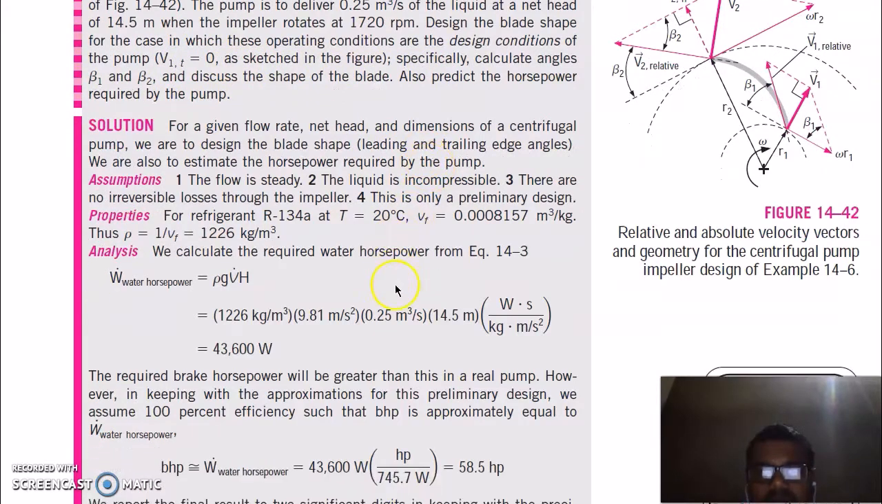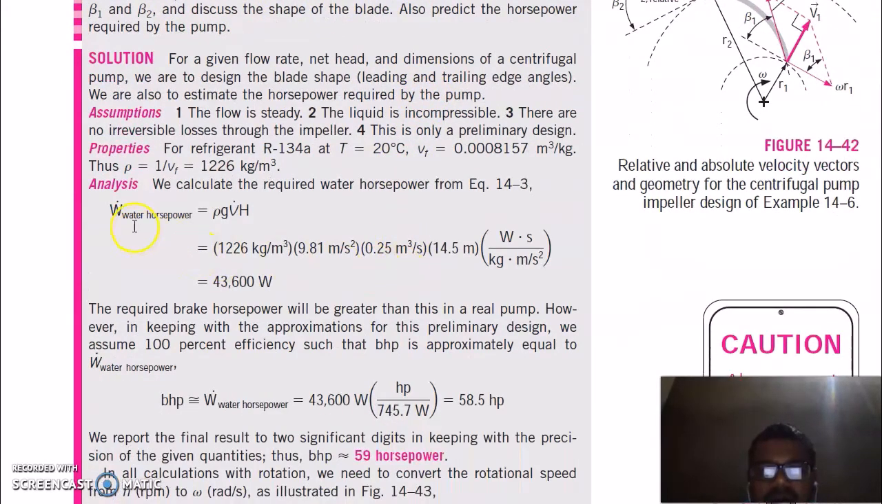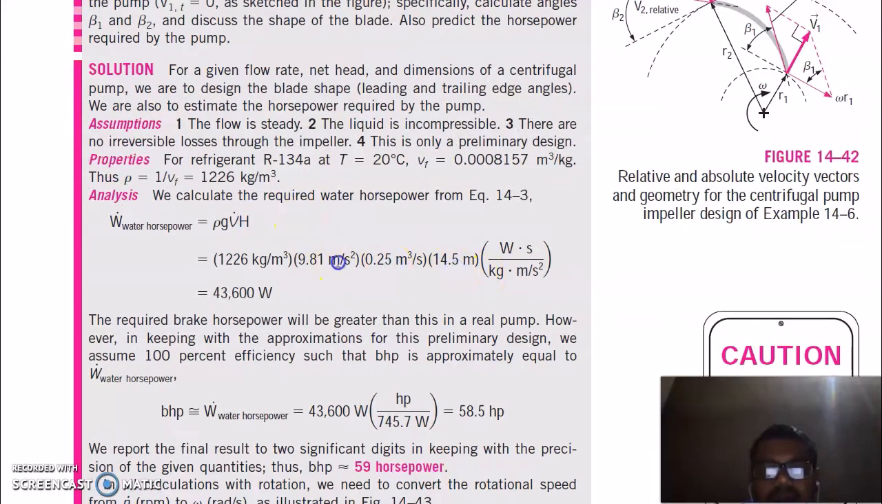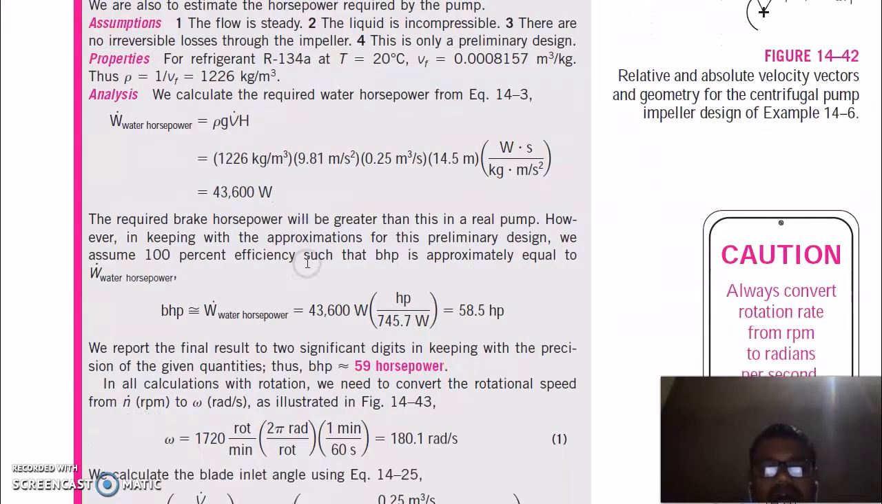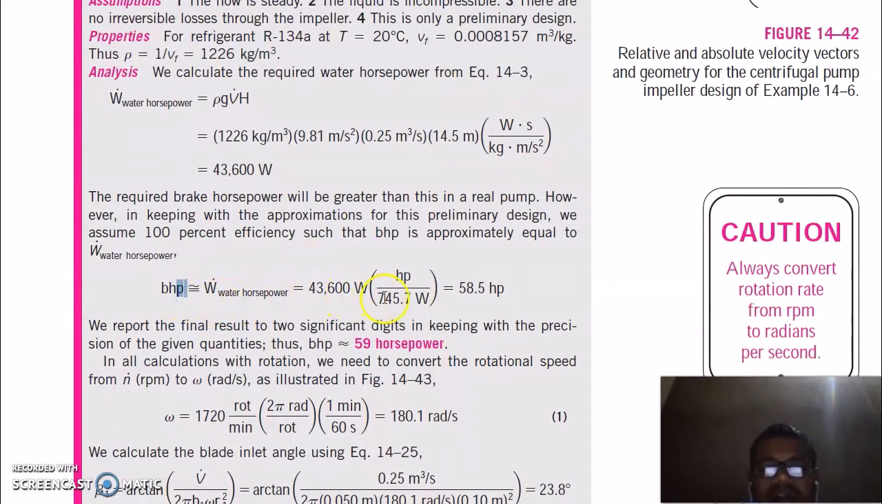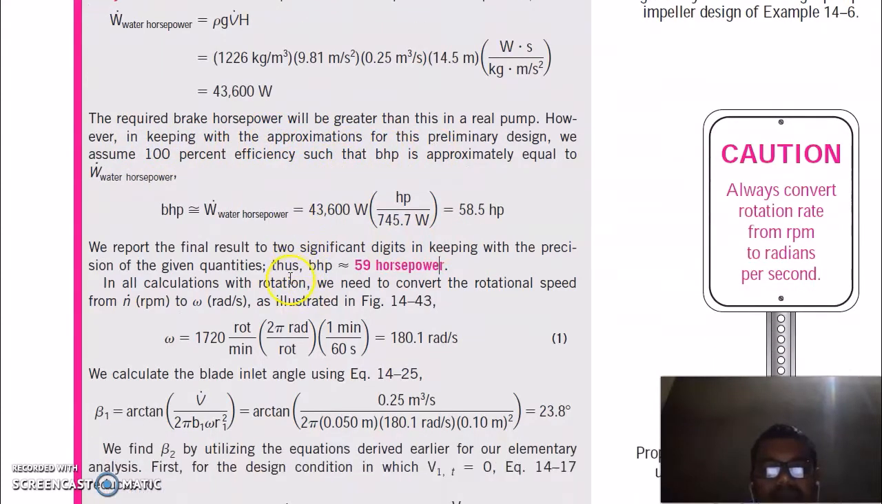Also predict the horsepower required by the pump. So we will first calculate the power required to run the pump, that is density times gravity times volume flow rate times head raised. We had all these parameters given in this question. This is the power required to run your pump. Now in terms of brake horsepower, if you divide by 746 watts, you will get this 59 horsepower. We are assuming no loss and a 100% efficient pump here.